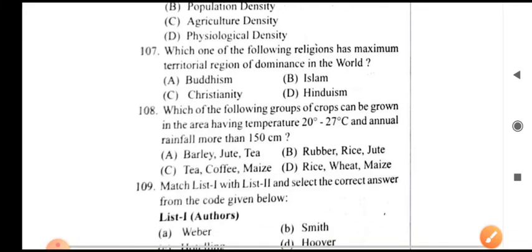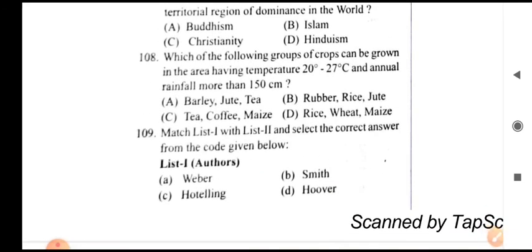Which one of the following crops can be grown in an area having a temperature of 20 to 27 degrees Celsius and annual rainfall of more than 150? It is rubber.